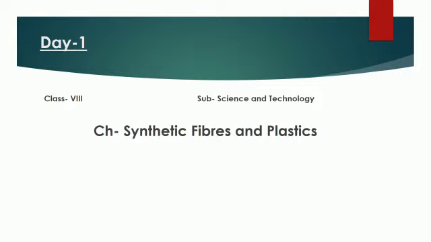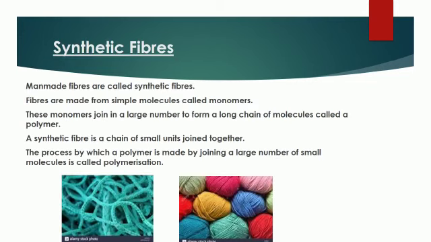In the previous class, you have already learned about the natural fibers, and natural fibers are obtained from plants and animals, and their examples are cotton, jute, wool and silk, etc. In this class, we are going to study about the synthetic fibers and plastics. Today, we will start with the topic synthetic fibers.